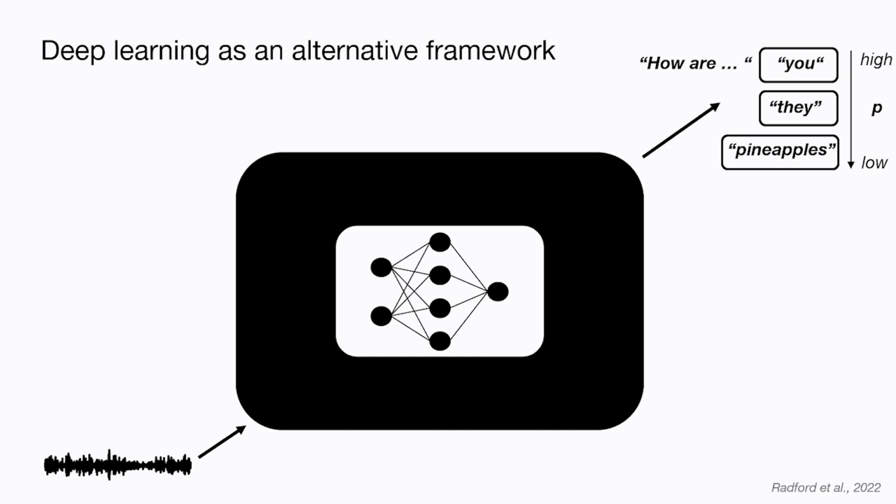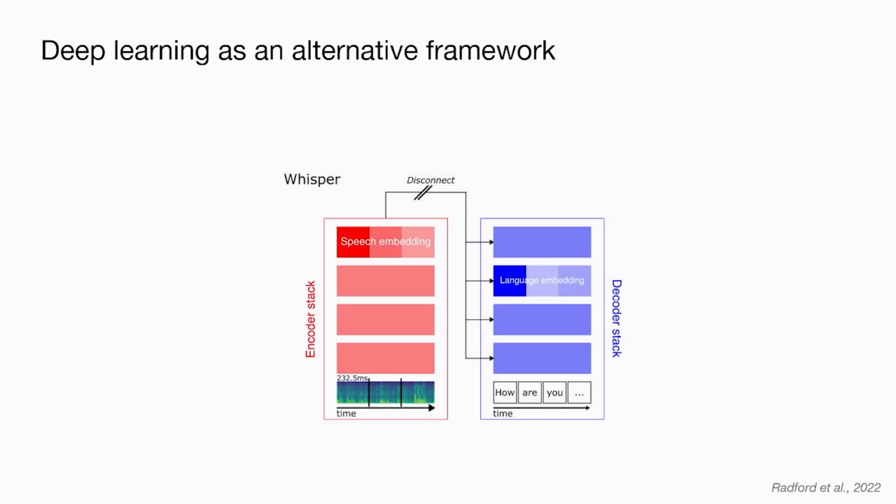Deep neural nets are often thought of as black boxes where some input goes in and some output comes out. However, we can actually look under the hood and analyze the computations and representations inside those models. And to take a closer look, we separate the connections between the encoder and the decoder modules. And then we feed the audio recordings from our dataset into the encoder and the corresponding transcripts into the decoder. And then we extract the internal activations or embeddings from the upper layers of the encoder and the decoder. And effectively, this gives us multidimensional spaces encoding different speech-relevant features.